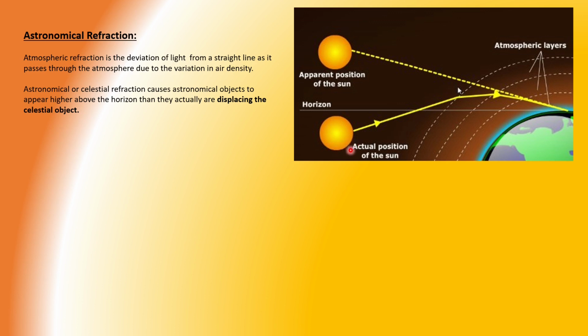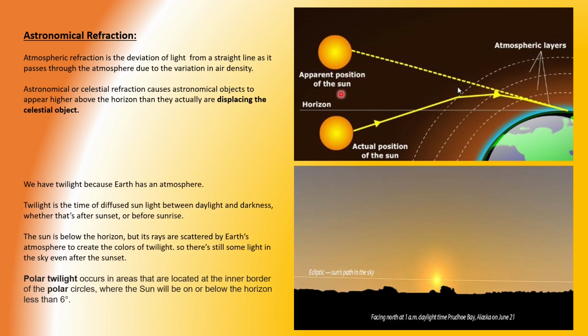Like over here, you can see the actual position of the sun is below the horizon, but because of the refraction of the sun's rays through the atmosphere, we see as if the sun is above the horizon, that is the apparent position of the sun above the horizon. We have twilight because Earth has an atmosphere.